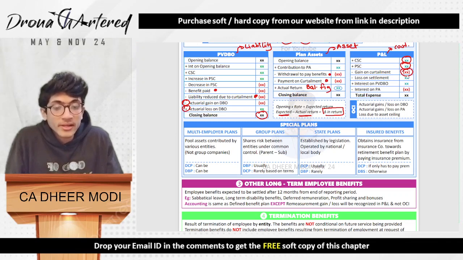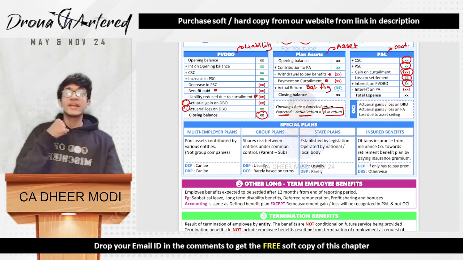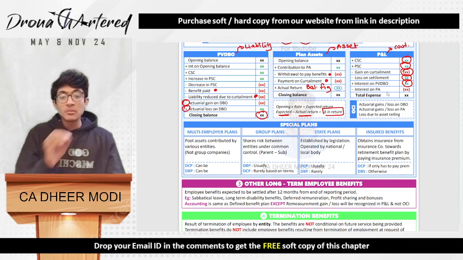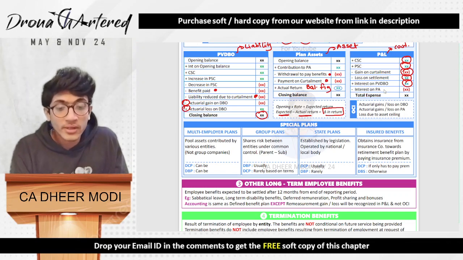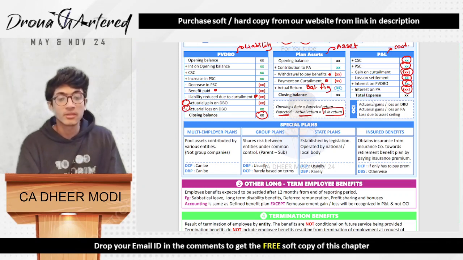Any loss on settlement will be added. Interest on PVDBO will also be added because it is a liability. Interest on plan assets, because you are getting this on plan assets. So basically all incomes we are subtracting and all expenses we are adding over here. So interest on plan assets is an income, therefore we are subtracting, and you get your total expense.